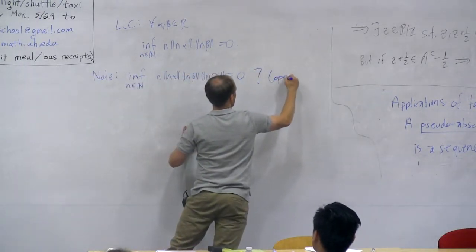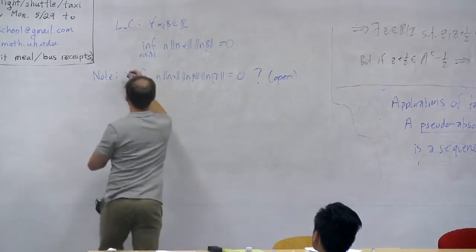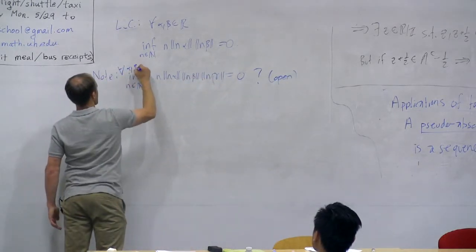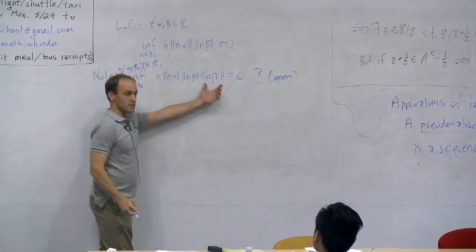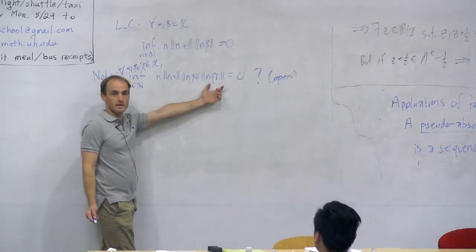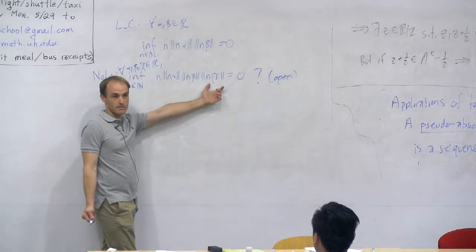It's an open question to determine, for every alpha and beta and gamma, is that true? You might think that it would be easier because you have an extra piece helping to pull the product down to 0, but nobody knows how to prove that either.